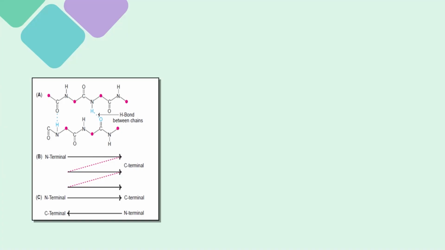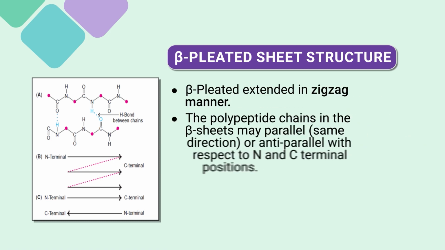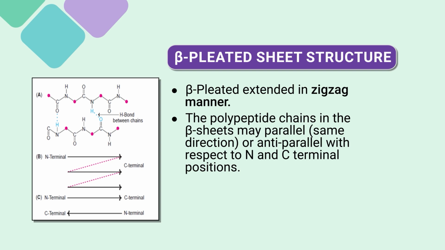Let us see another secondary structure, that is the beta pleated sheet structure. This is the second type of structure, after alpha, that is the beta structure, proposed by Pauling and Corey. Beta pleated sheets are composed of 2 or more segments of fully extended peptide chains. In the beta sheets, the hydrogen bonds are formed between neighboring segments of the polypeptide chain. So, beta pleated sheets extend in a zigzag manner. If you see the image, you will see that.